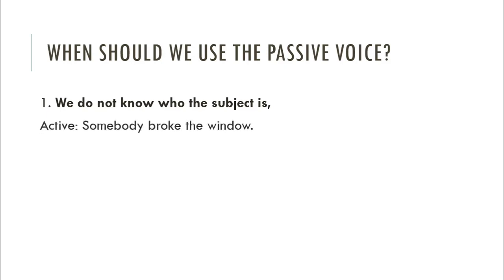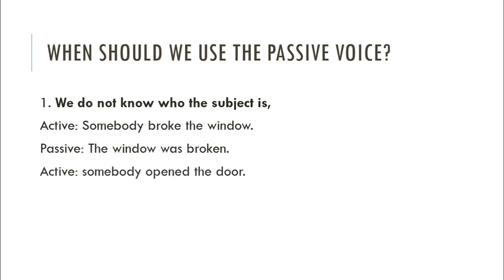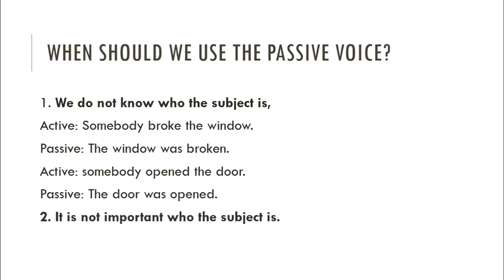For example, when we say, somebody broke the window, the window was broken. Somebody opened the door, the door was opened. Here we don't know the subject, so we have written the window was broken, or we can say the door was opened.